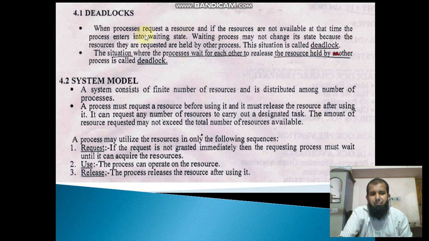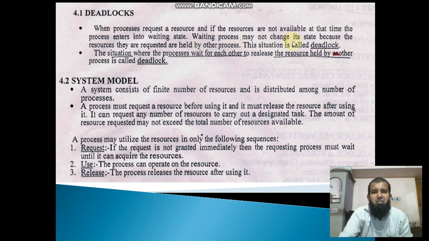When a process requests a resource, assume one process requests a printer, one process requests CPU, one process requests memory, like this. If the requested resources are not available, at that time the process enters into waiting state. The process waits for that resource. That resource is held by another process. There are many processes. One process requests a particular resource, that resource is held by another process. So this process is waiting for that resource.